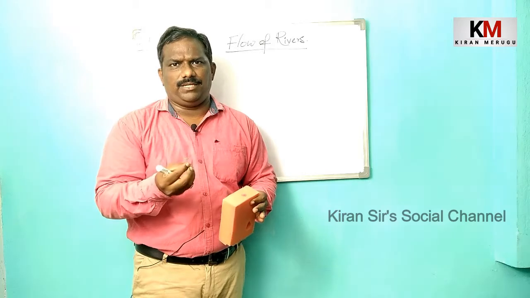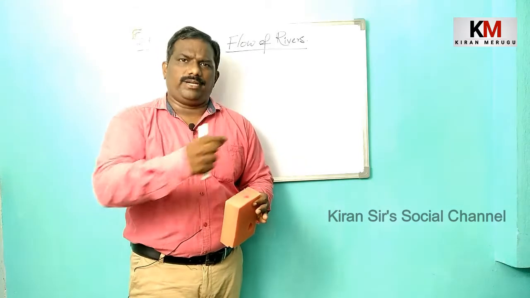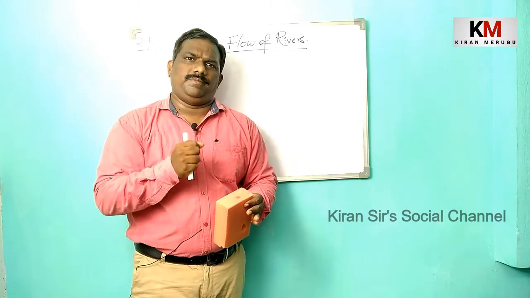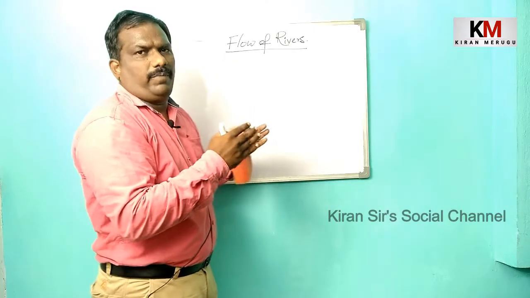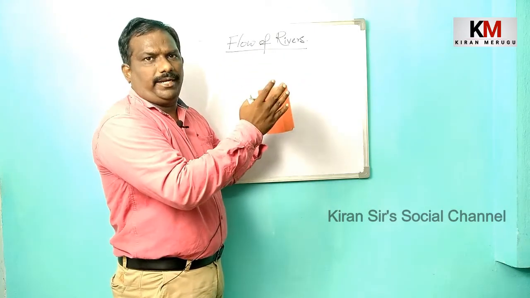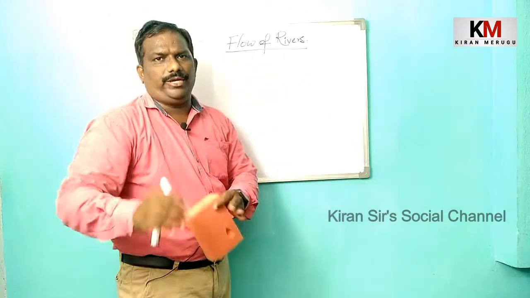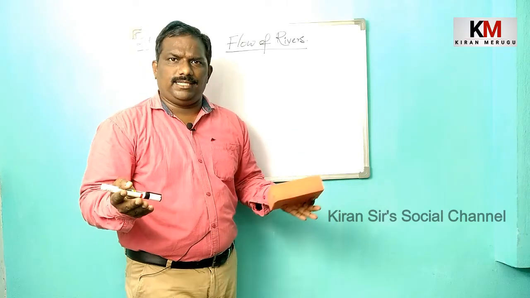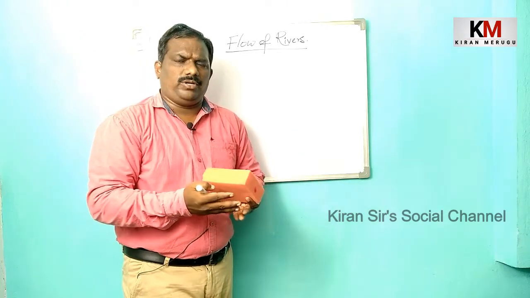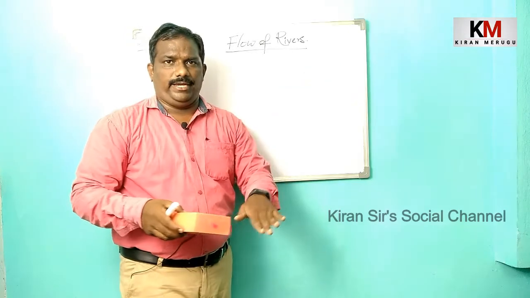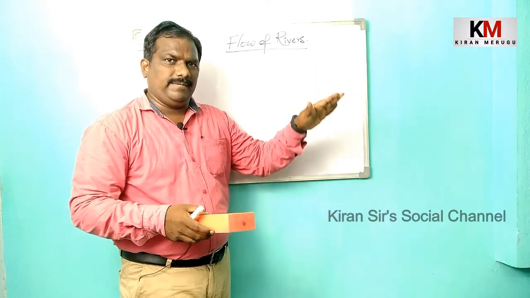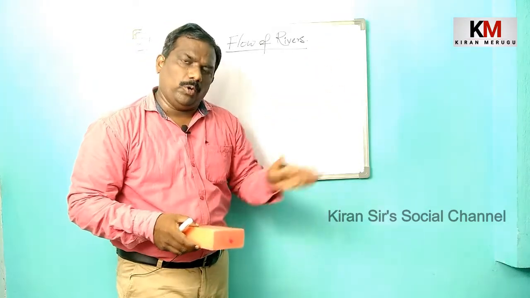What are streamlets? Thin streams are known as streamlets. Children, these thin streamlets may flow from the mountain regions to the down area. Not only mountain regions, from higher areas to low-lying areas, these streamlets may flow down.